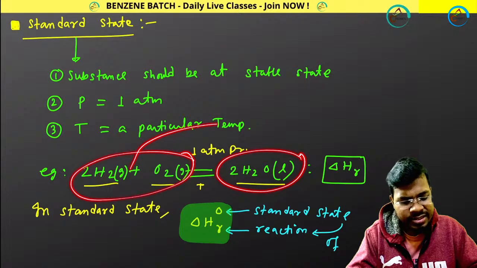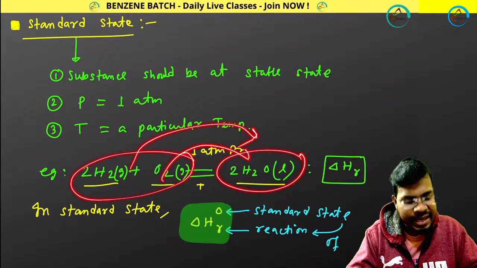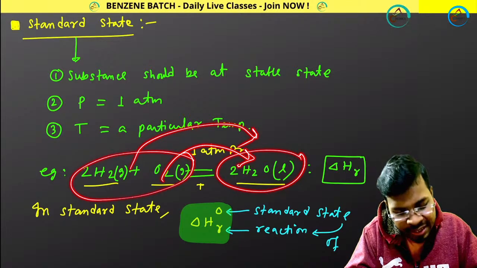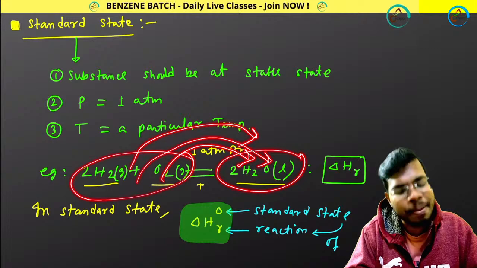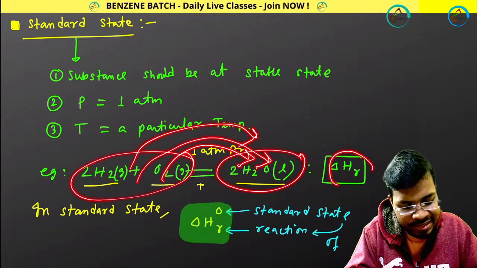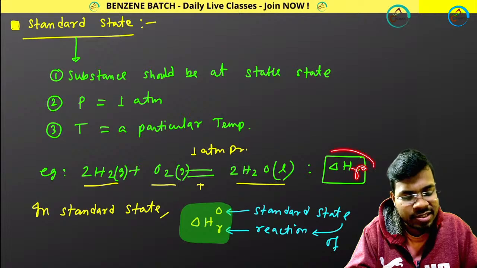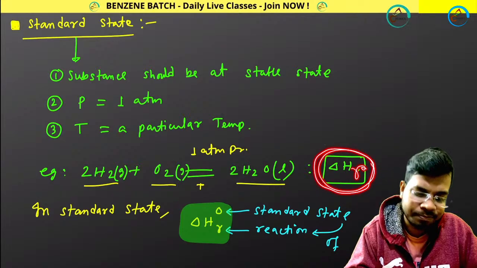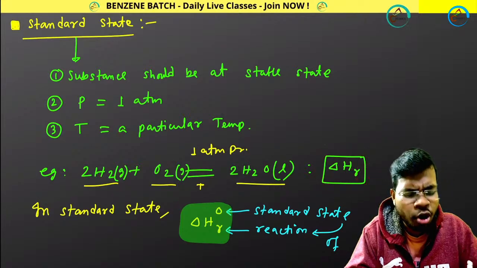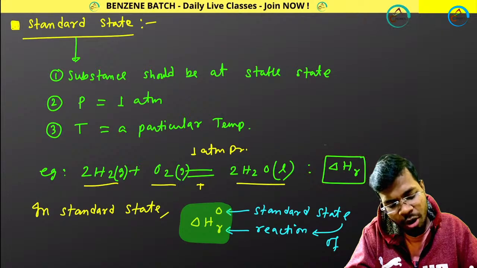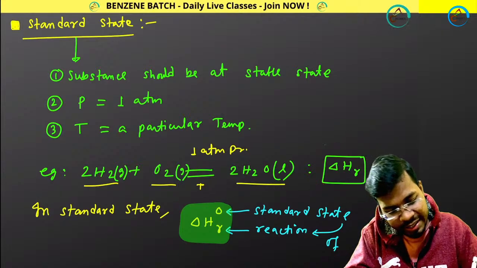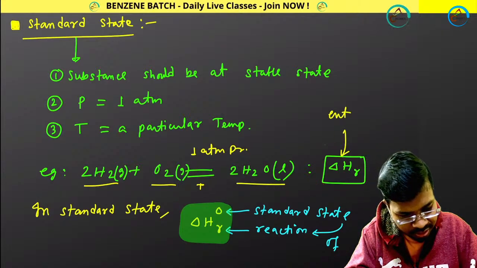An enthalpy change happens whenever this reaction happens. This enthalpy change is called the enthalpy change of reaction, or simply enthalpy of reaction. This delta HR is called enthalpy of reaction.